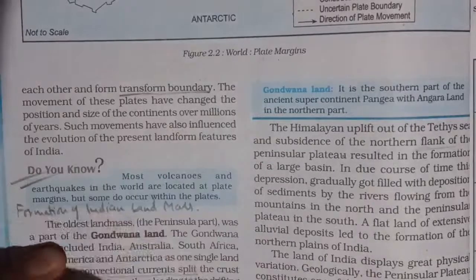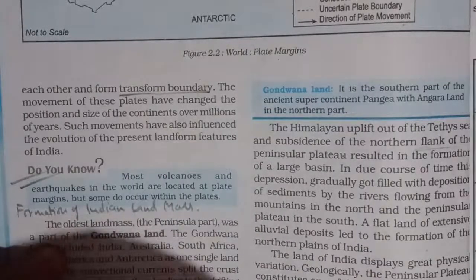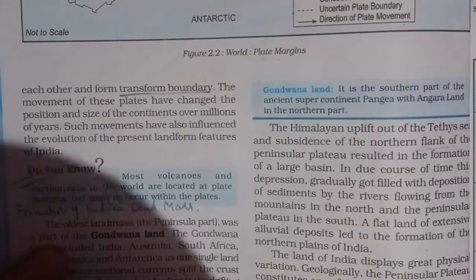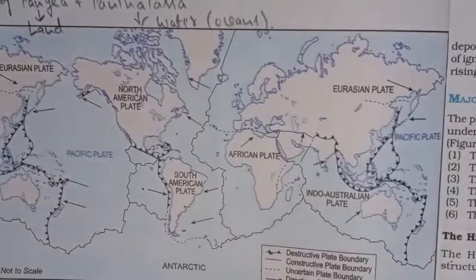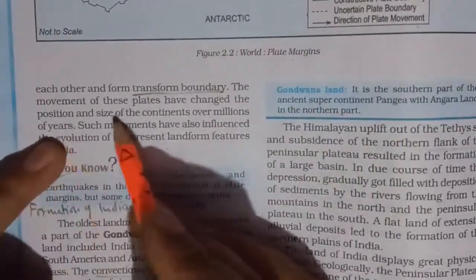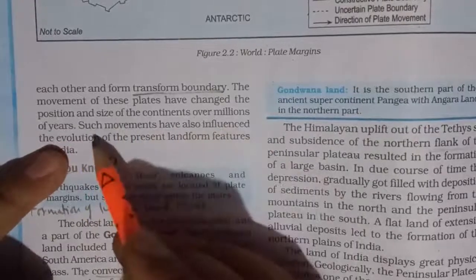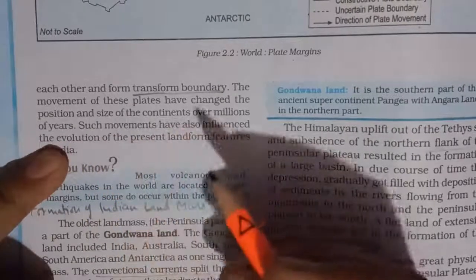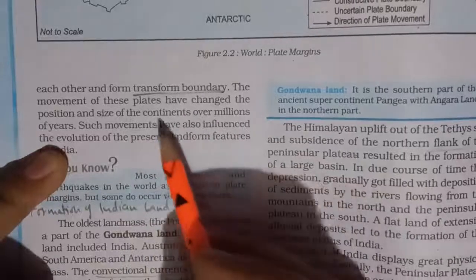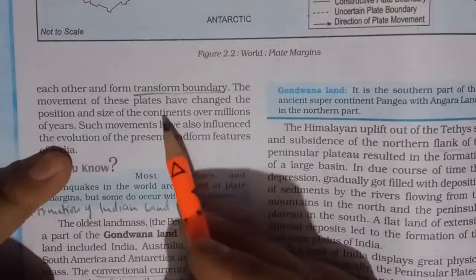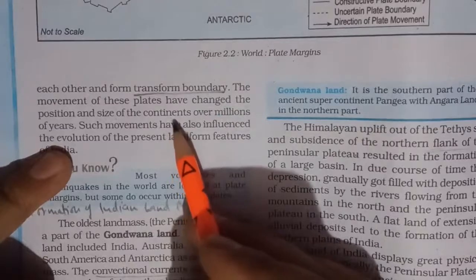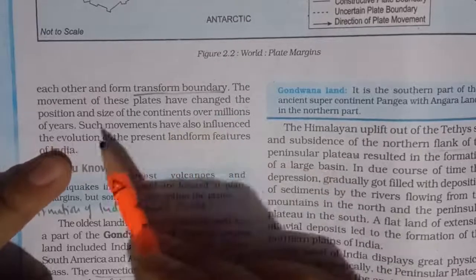So why are we trying to understand this plate tectonics theory? Because of these three types of movements in the plates of the earth, as I told you in this diagram, these are the 7 plates. When there is movement as convergent, divergent and transform boundary, we can see changes in the position and size of the continents over millions of years. It cannot happen in 1 year, 2 years, 100 years or 200 years. It took millions of years for us to see these changes in the continents. We see different landforms, different reliefs. All this variety of landforms has occurred because of these plate movements over millions of years.